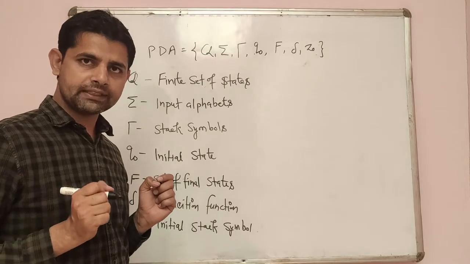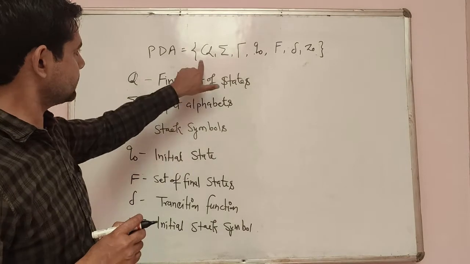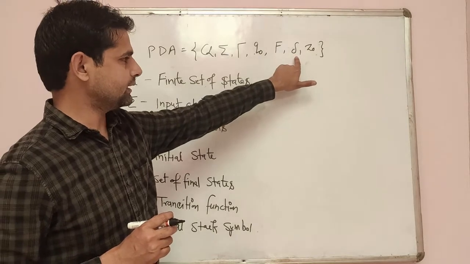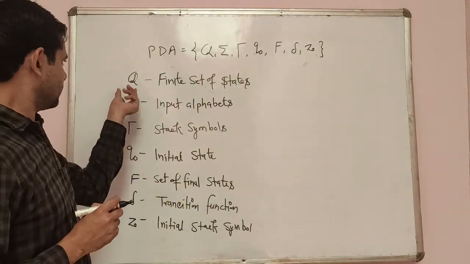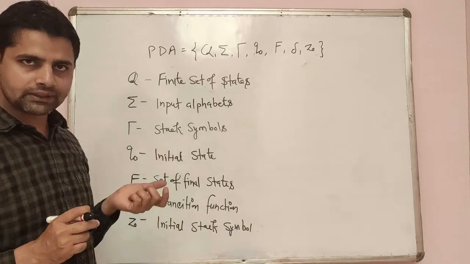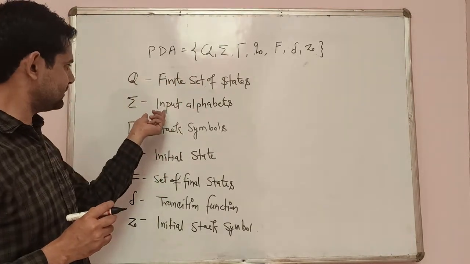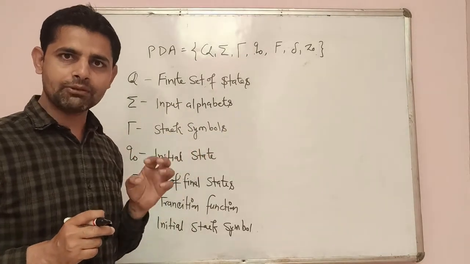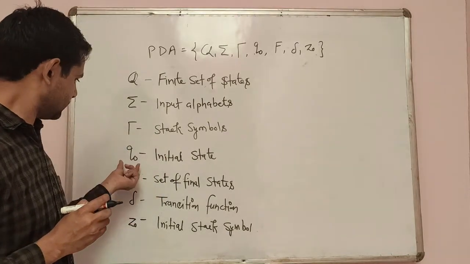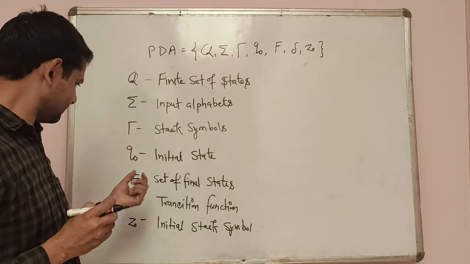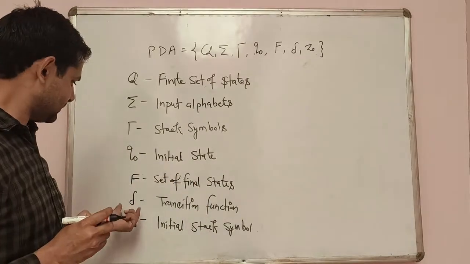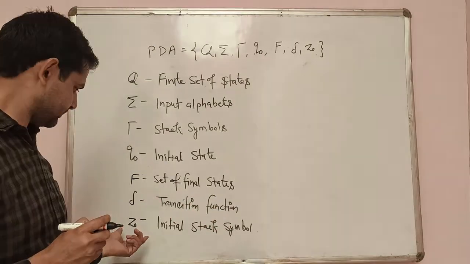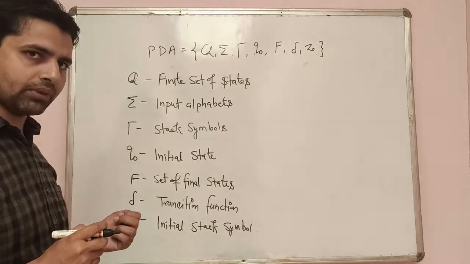A PDA can be defined as a collection of 7 components: Q, sigma, tau, Q naught, F, delta and Z naught. Q is the finite set of states, similar to finite automata. Sigma is the input alphabet. Tau is the stack symbols which can be pushed or popped from the stack. Q naught is the initial state. F is the set of final states. Delta is the transition function, which we will discuss. Z naught is the initial stack symbol.